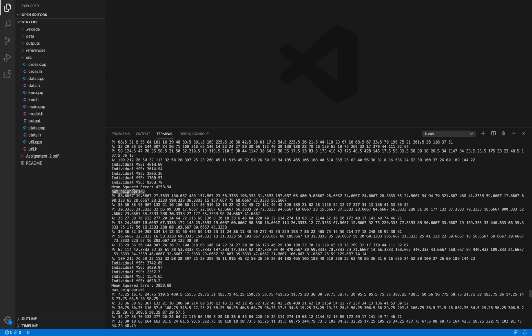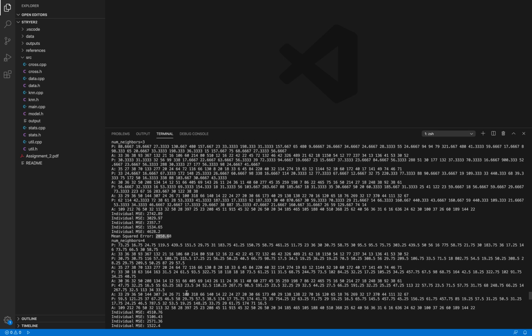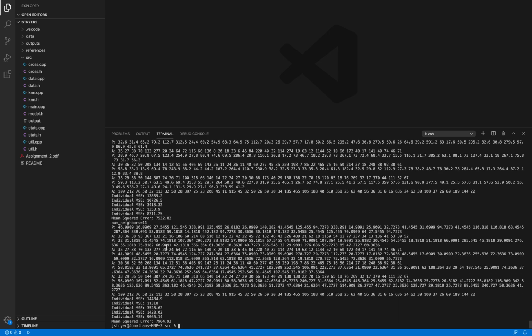And look at this, num neighbors equals 3. Here, our mean squared error could probably be lower, but there's not too much variation between them, maybe 1,500-ish to 4,600-ish. Then we got a mean squared error of 2858, which is pretty low. I bet if I scroll through, this is one of the lowest mean squared errors.